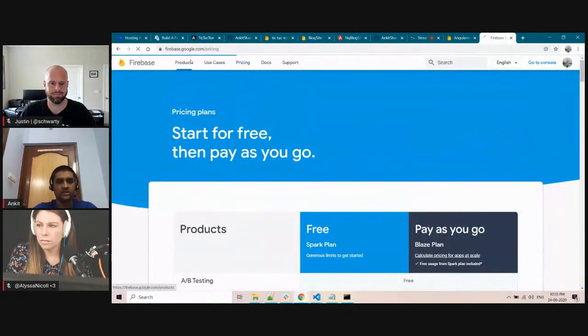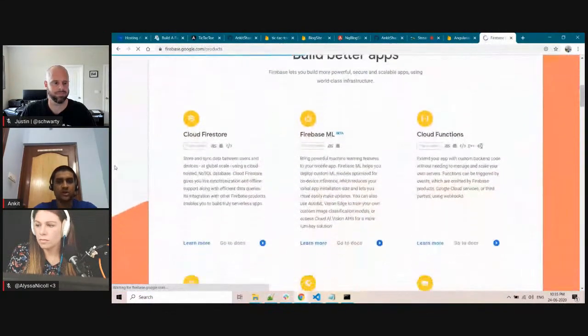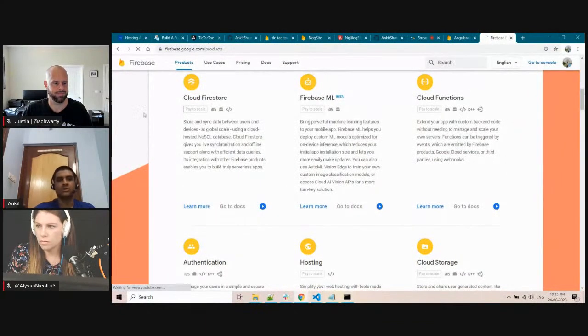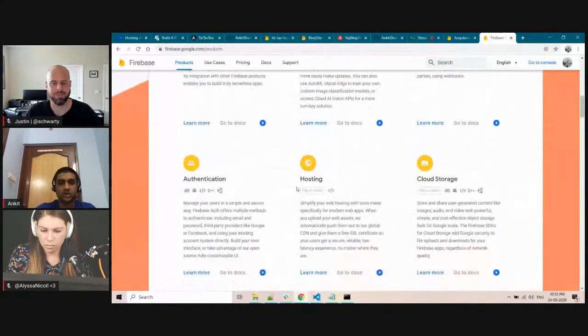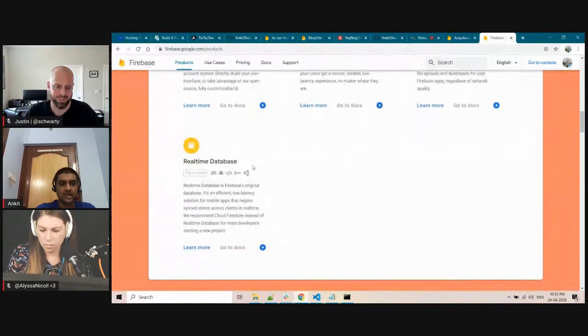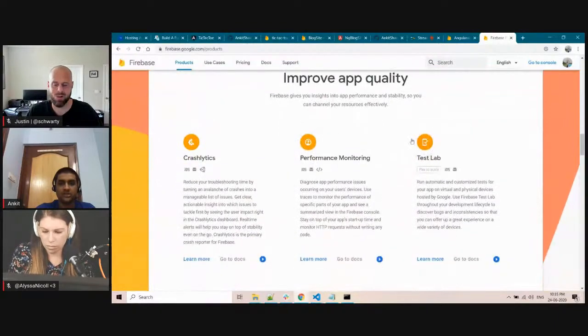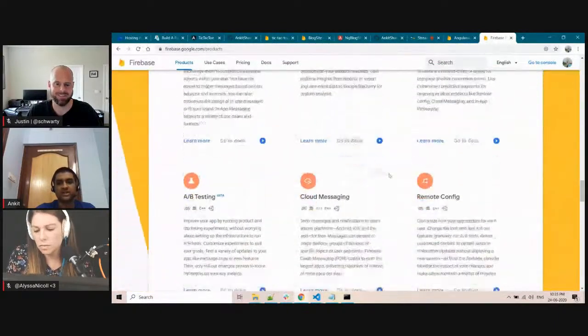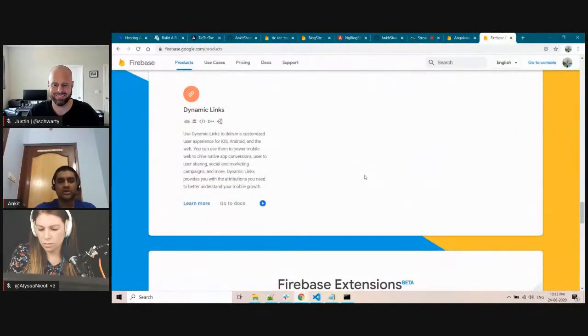And if you go to products, you can see it provides 18 products. All the things are given over here. You have Cloud Firestore database, which we have used. Then you have ML for machine learning, hosting, authentication, realtime database, then app quality. There are a total of 18 products which Firebase currently supports. So you can go to this documentation and read about them.